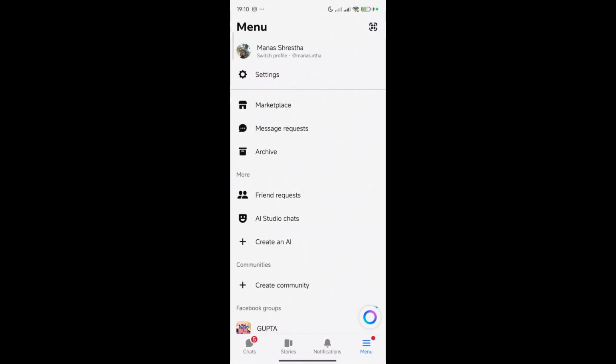Now, first things first, simply open up your Messenger application. So we have also created a video on how to download and install Messenger, so make sure to watch it. So once you have opened up your Messenger application right here, you should be seeing various options. Now here you should be seeing chat. Just simply select chat right here.